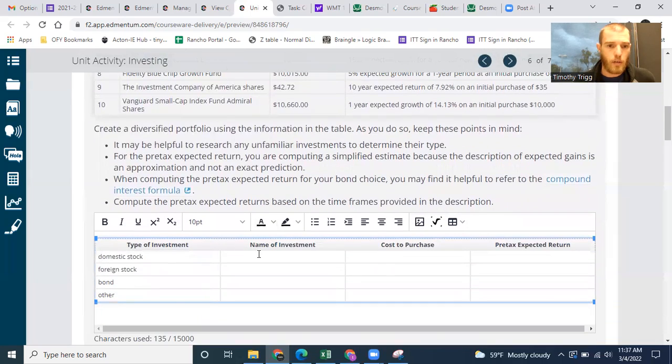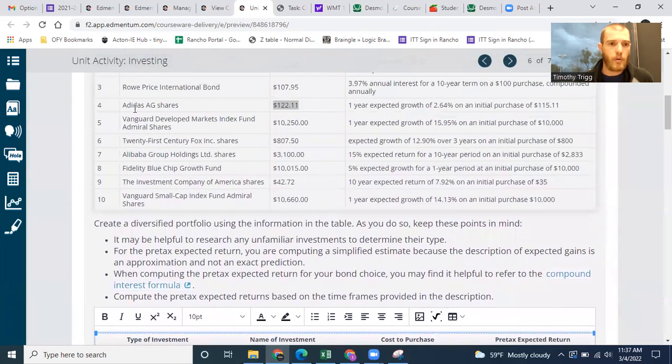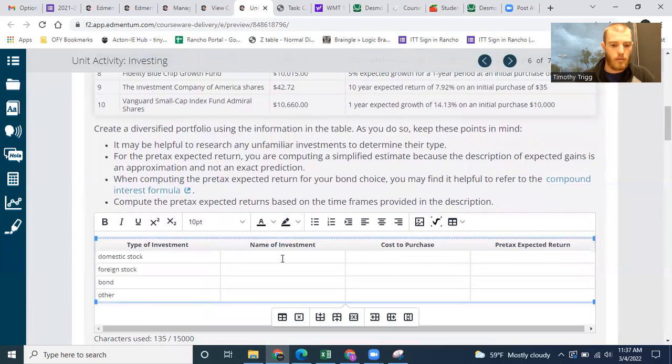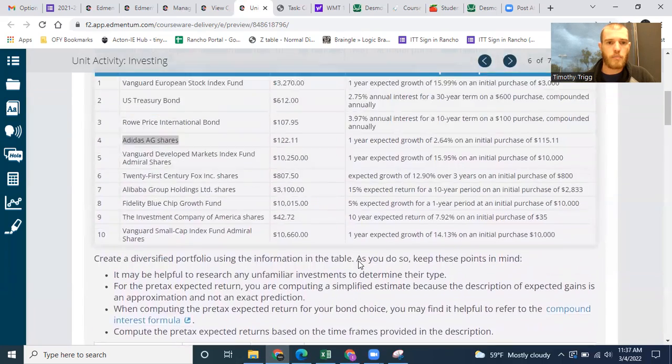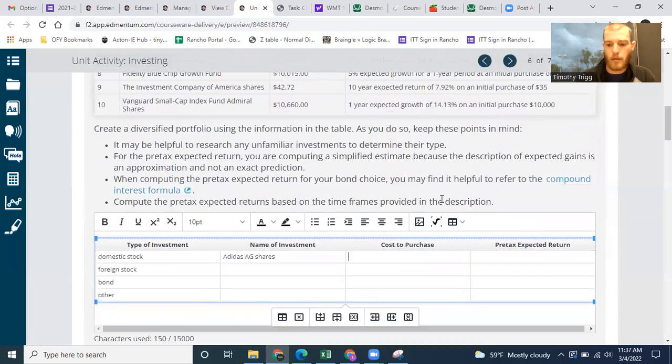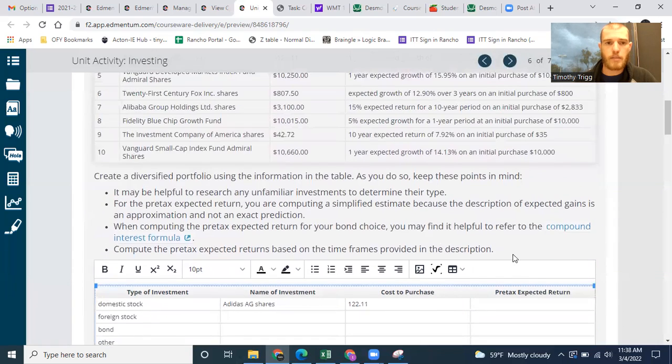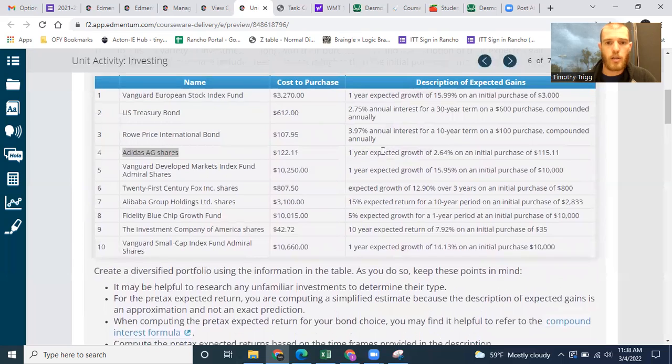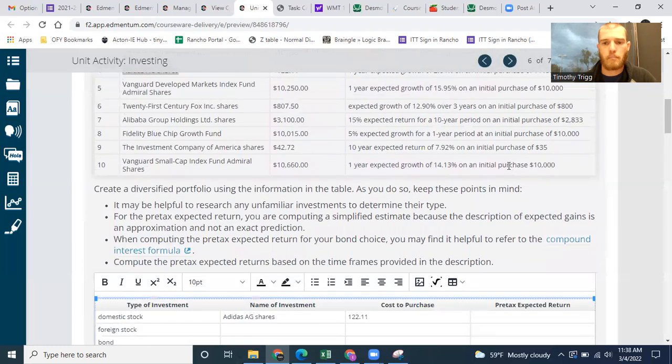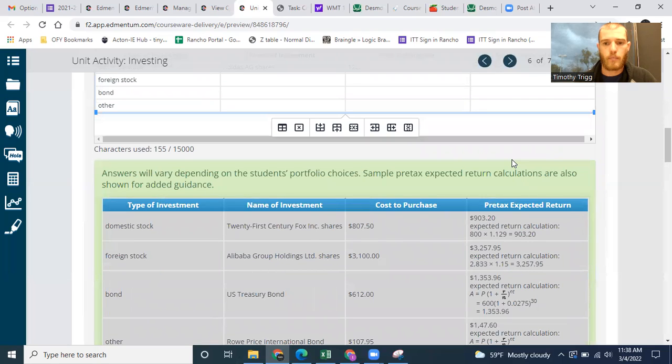So we're going to do the investment name, which is the... you could choose one of the other ones if you want. The cost to purchase was $122.11. And the pre-tax expected return says 1 year expected growth of 2.64% on initial purchase of $115.11.